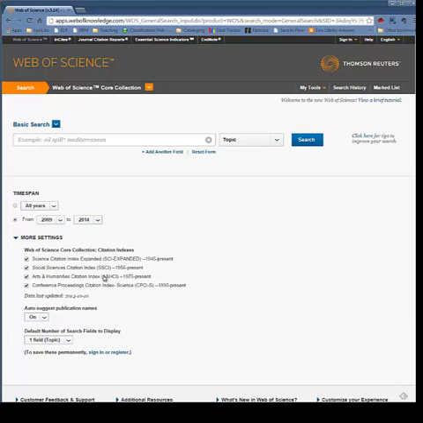In this case, the Web of Science, while it is a great resource for finding articles, is not necessarily the best place to go for full text articles. So they do a pretty good job of linking you out to the full text if it's available through your library. So we'll see what I'm talking about more in detail once we do a search. So let's continue with our search for urban agriculture, and we're going to go up to that single search box. You'll notice the default is on doing a topic search, which would be a subject search, and we're going to type in urban agriculture in quotations.